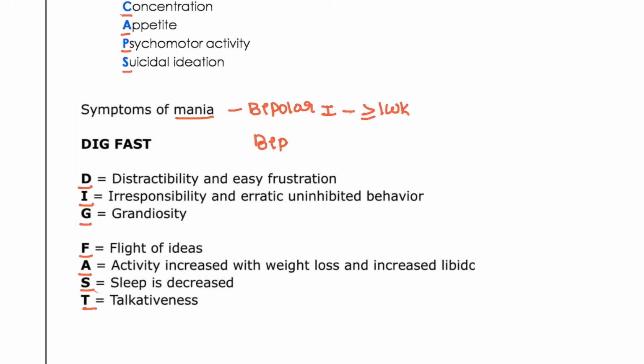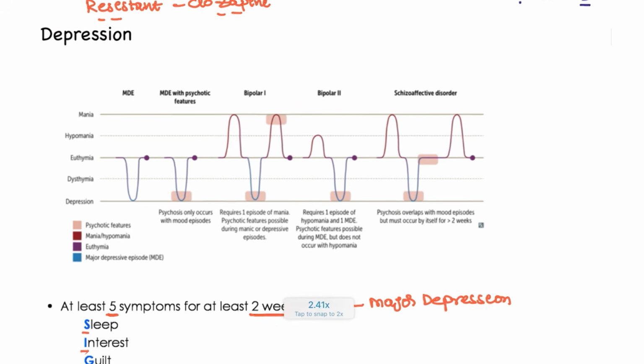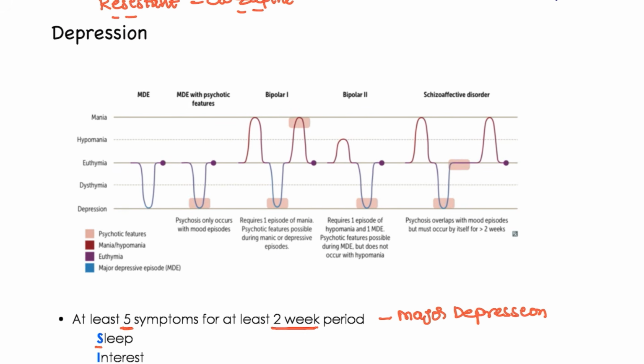We also have bipolar 2. All this will be present, but in milder forms. This is known as lasting less than 4 days. Less than 4 days is bipolar 2. The other name for mania here is hypomania. Okay, this is hypomania. Here, if the patient is suffering from depression for 4 weeks, that is a depression. And if the patient is elevated with a sudden mood, that is known as hypomania. That is the one thing that you have to remember.